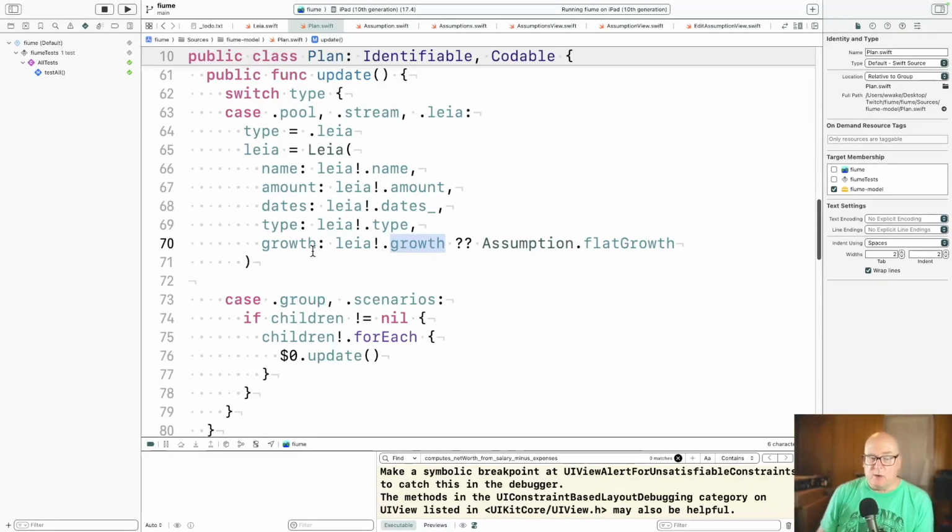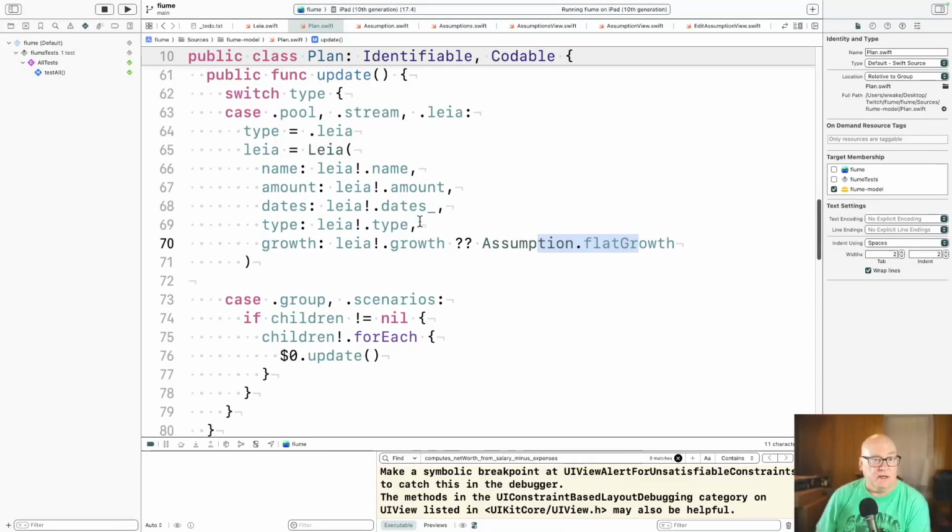So even though growth is optional as a field, we're going to set it one way or the other when we first load, we do an update. And the default for us is an assumption of flat growth. And that's really the default on the layers. When they choose a growth rate, they get flat growth as the default. So we're putting that one in after the update. After every user has updated, we know that growth will always be set one way or the other, and we'll be able to take that optional stuff off and get rid of the accessor and so on.